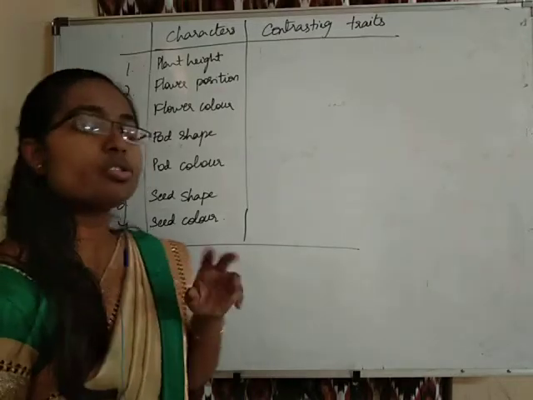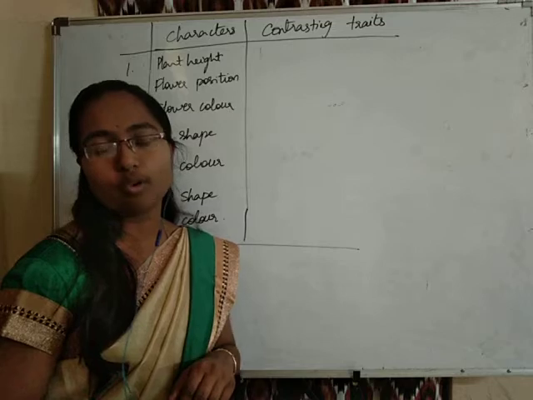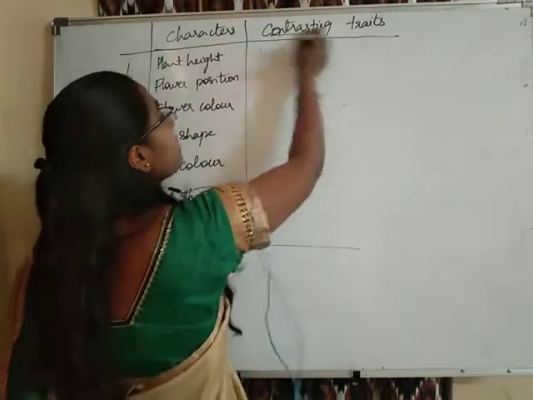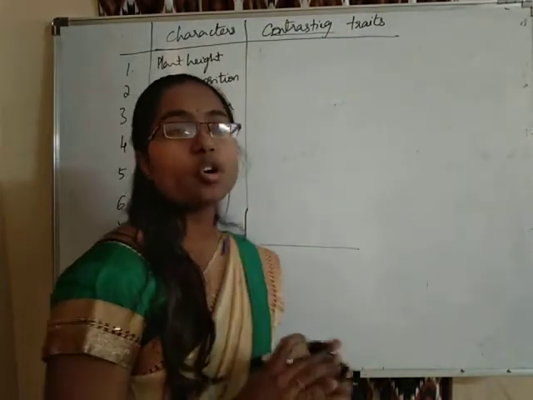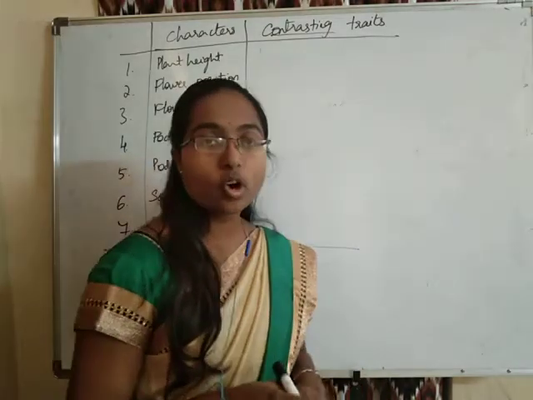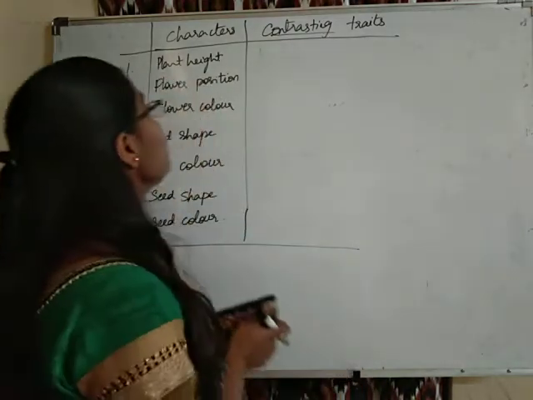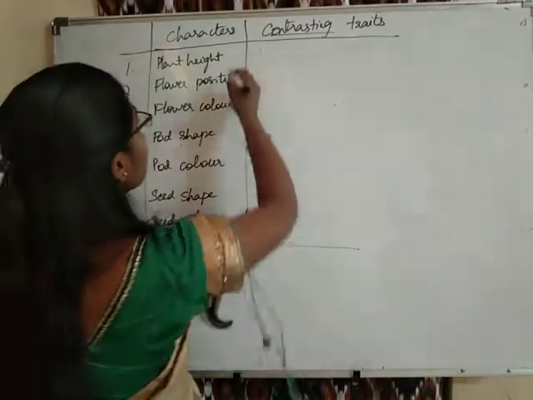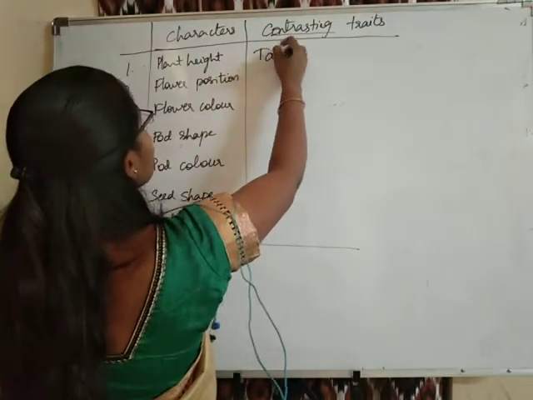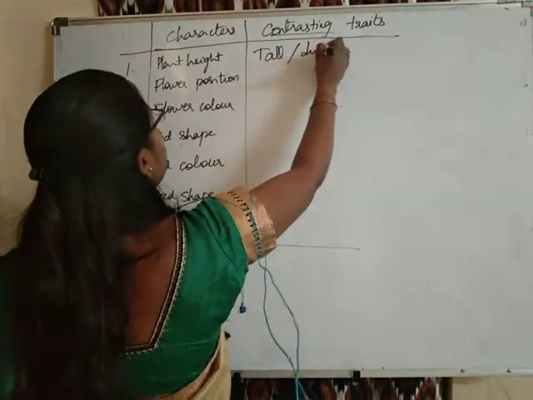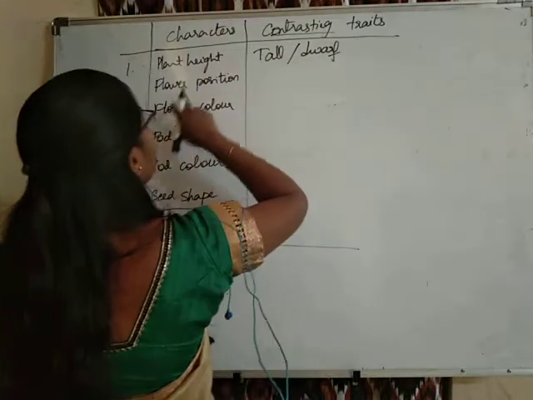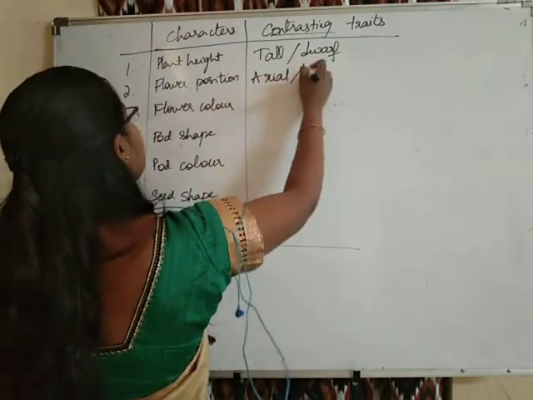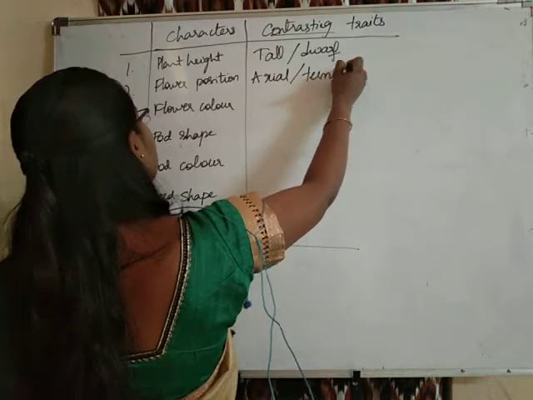As I have told you, each of them will have 2 alternative forms. That means these 2 are contrasting traits, some kind of opposite traits, opposite characters. So let us see what are the opposite characters or contrasting traits. Plant height: he has taken 2 contrasting characters, tall and dwarf. Flower position: he has taken axial and terminal.